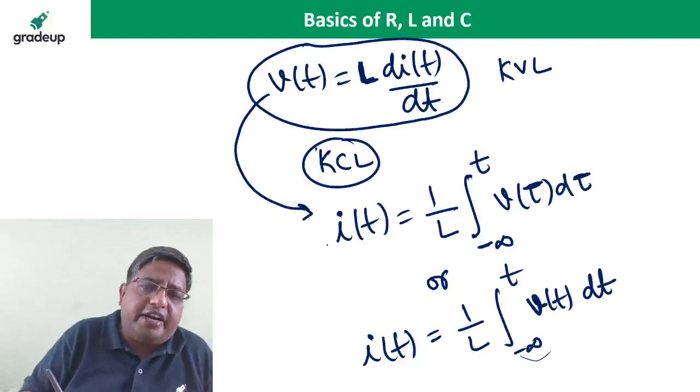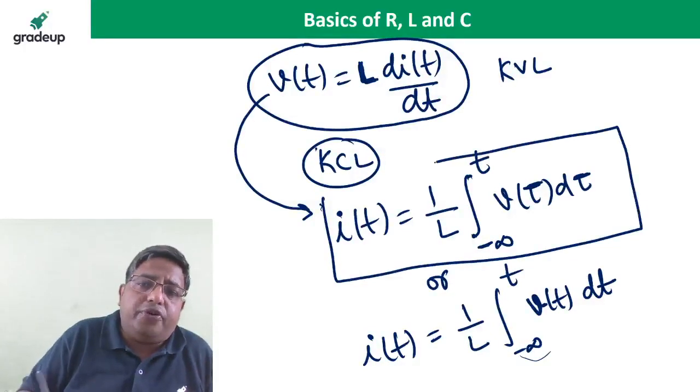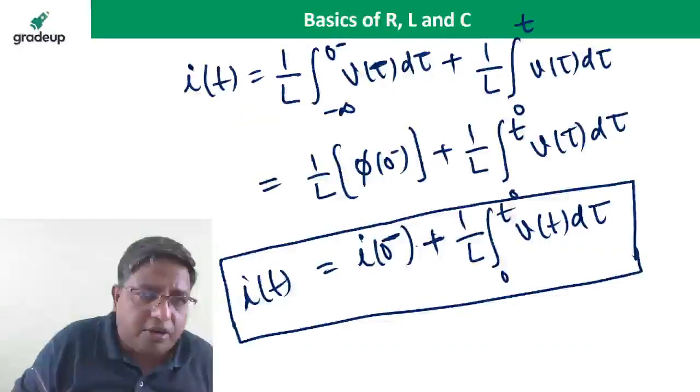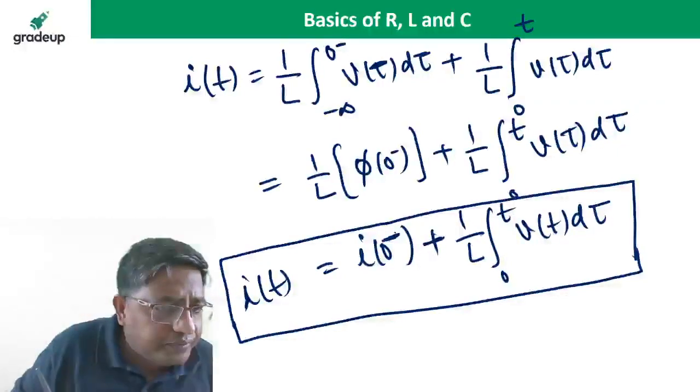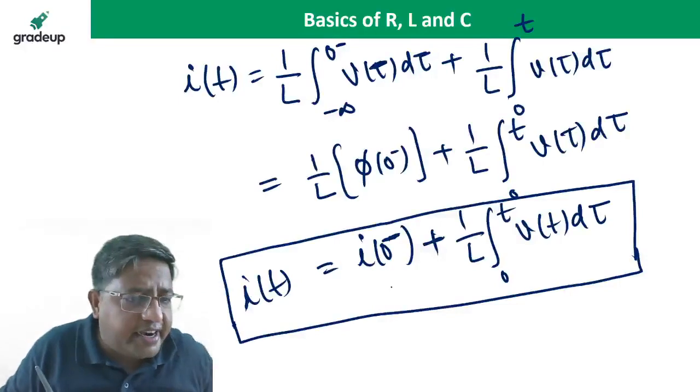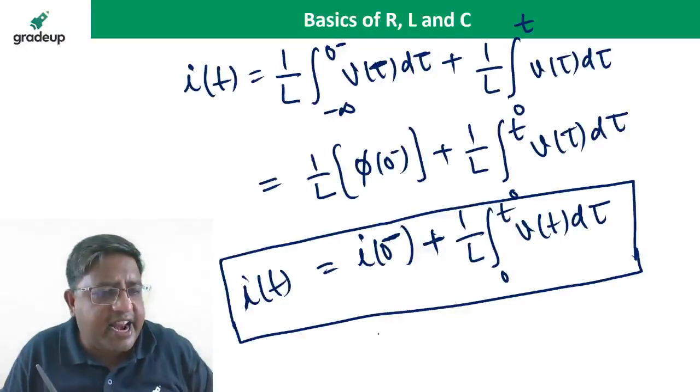Minus infinity to t is also the KCL equation. As well as if you take the limit from 0 to t, you must include the initial condition. Infinity indicates how you treated the inductor in the past, since the inductor is a dynamic element.